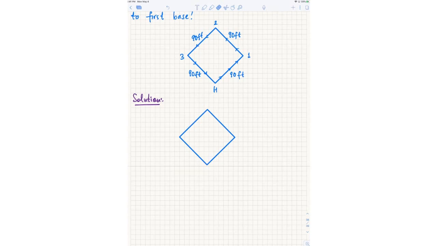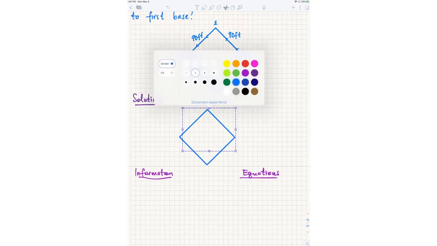Then write out our givens. We'll write out our given information, and we also have our equations, right? So I have a diagram, I have information, and I have equations. Let's start filling all this in.